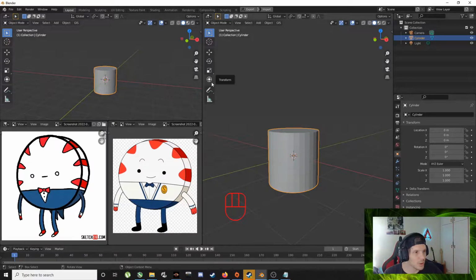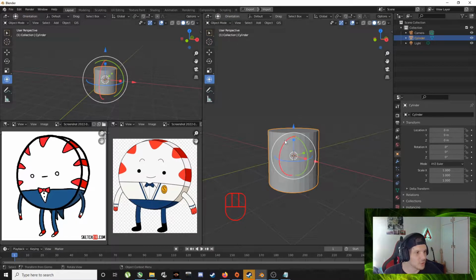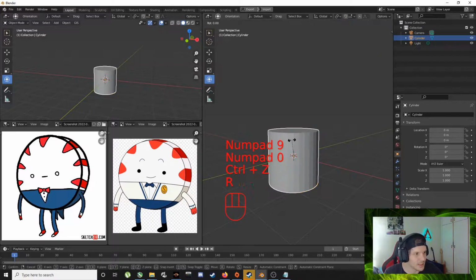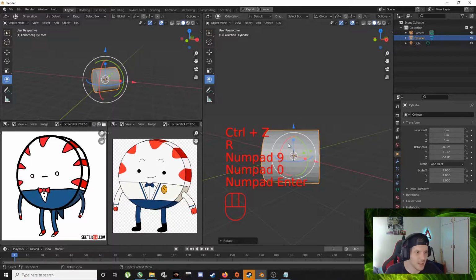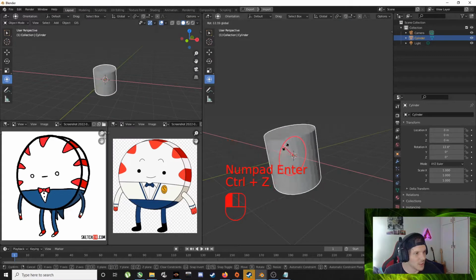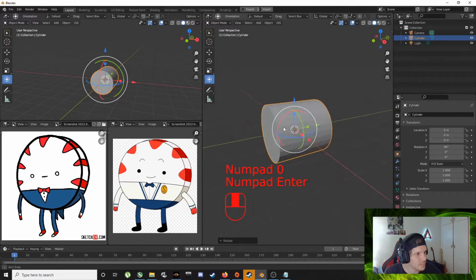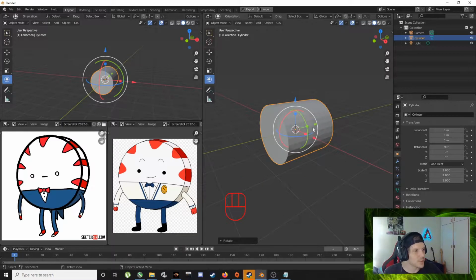You can either go on here, and this gives you a little gizmo, and you can rotate it however which way. But we're just gonna go R90. Let's select this thing, R90. There we go. Cool, let's make it smaller.